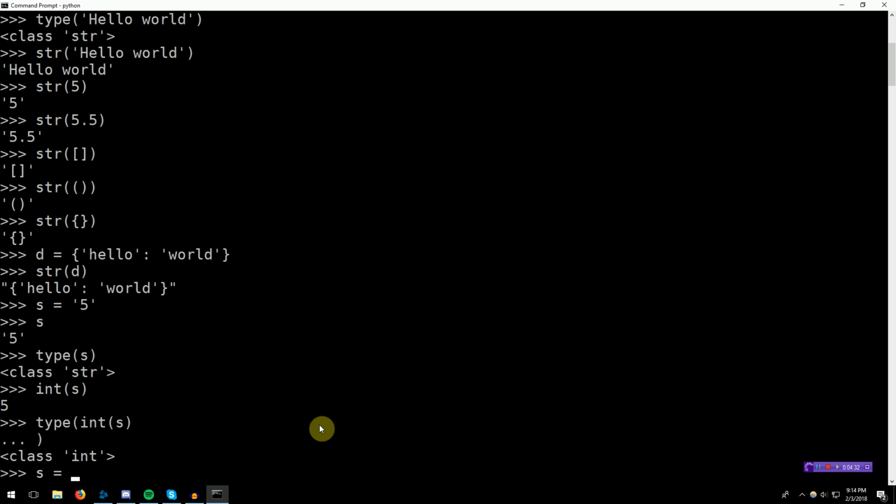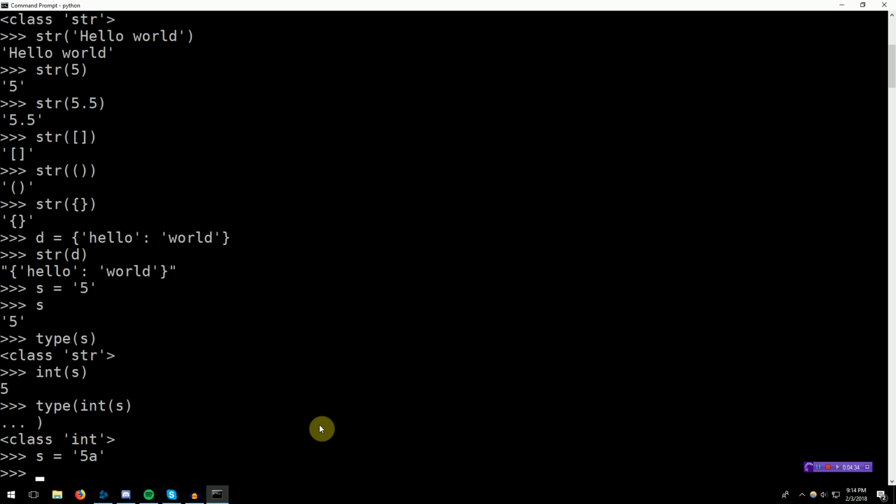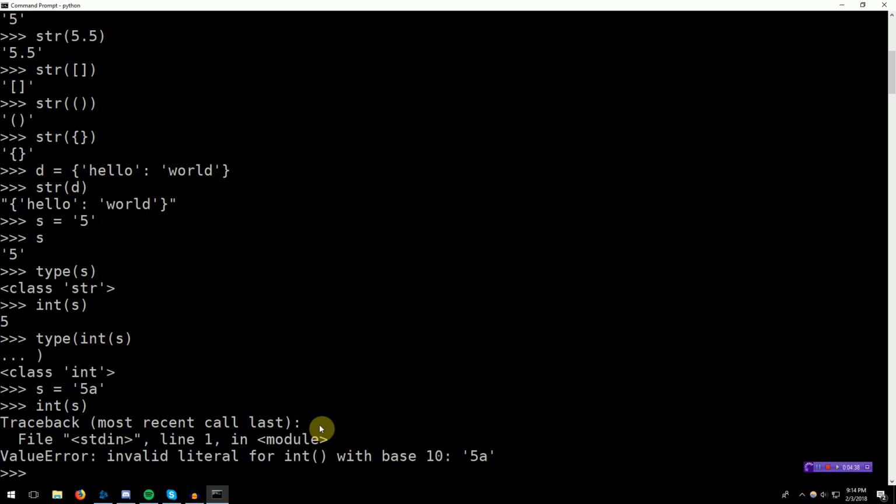But what if s is a mixed thing, "5a", and then we do int of s? The type conversion is smart enough to know that you can't convert 5a into an integer. Of course, it says invalid literal for int with base 10, because 5a could actually be a hexadecimal number, but it's assuming base 10 here. Unfortunately, int has some limitations. It's not as flexible as str.